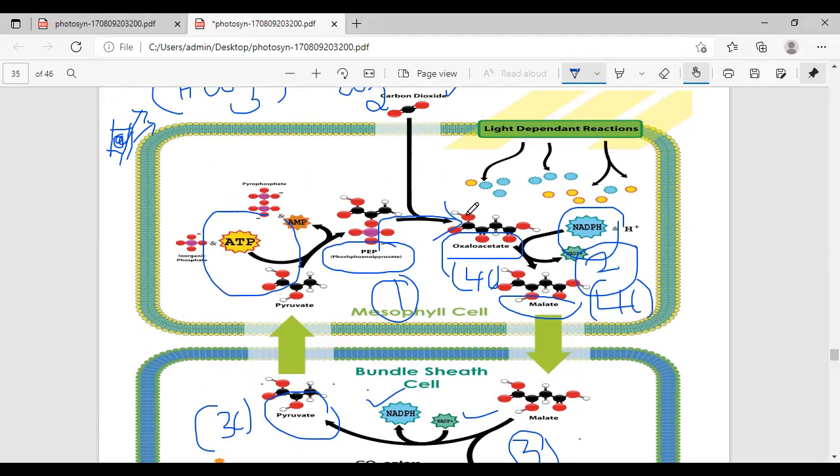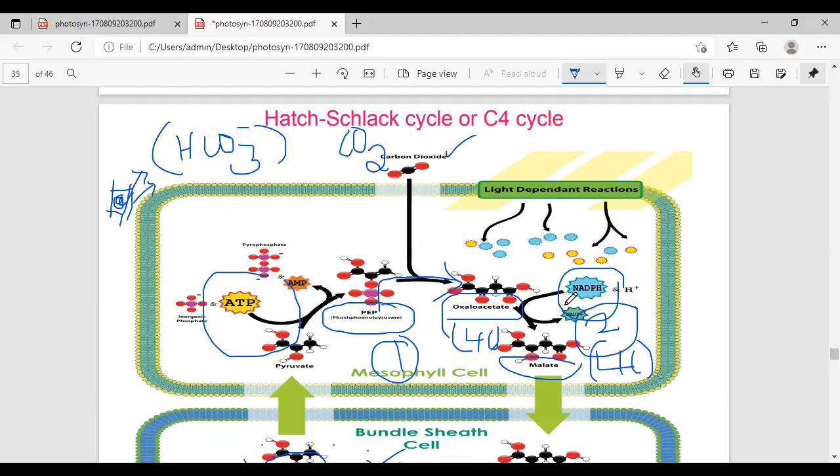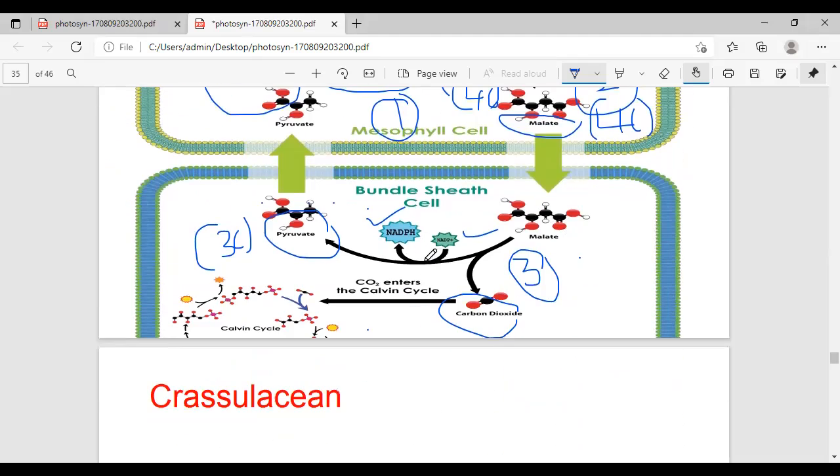See, the mesophyll cell is there, and in that mesophyll cell one carboxylation occurs. The second carboxylation is in the bundle sheath. For the synthesis of 1 molecule of glucose in C4 plants, the total is 30 ATP molecules and 12 NADPH molecules.